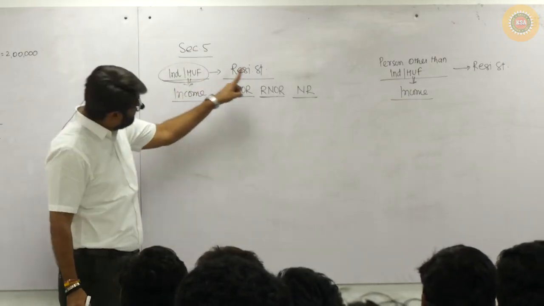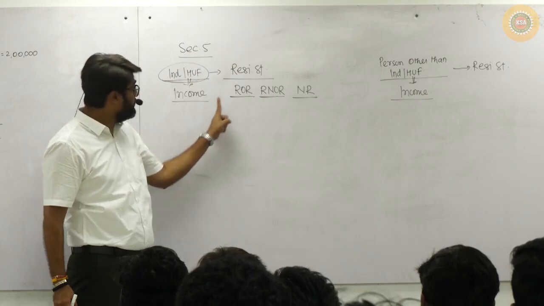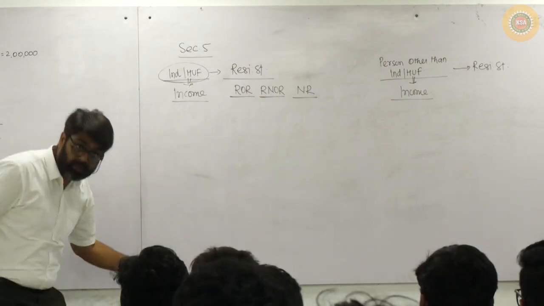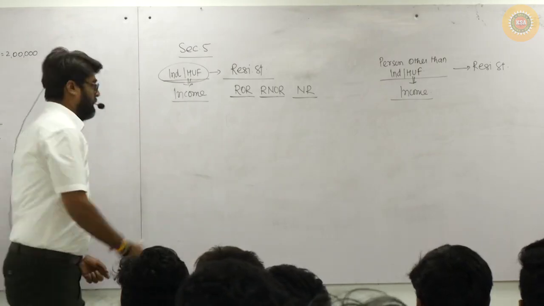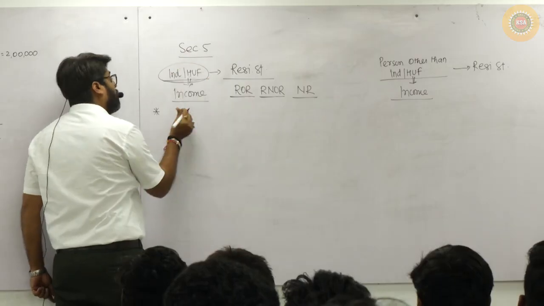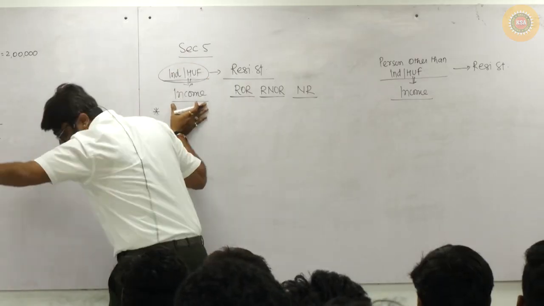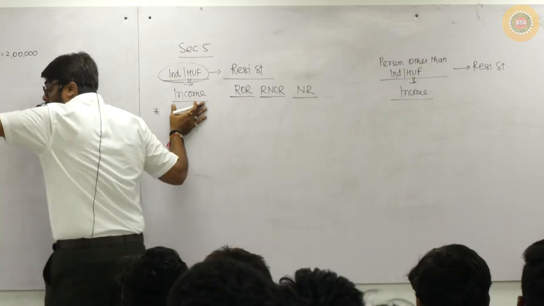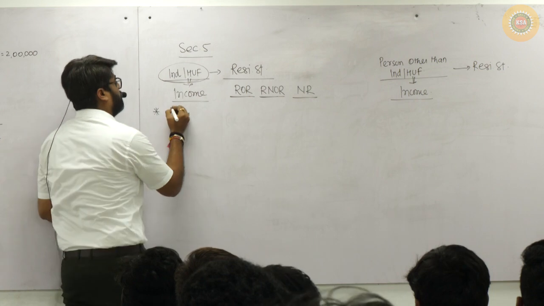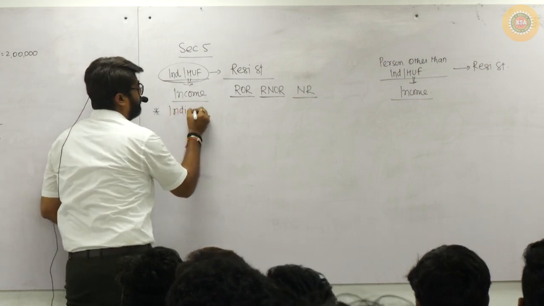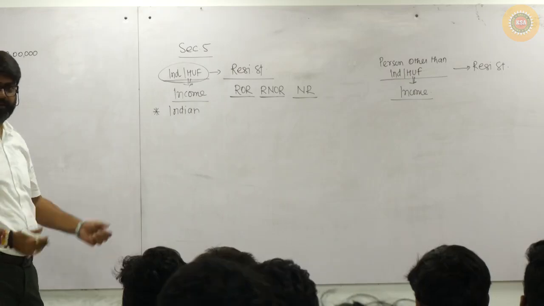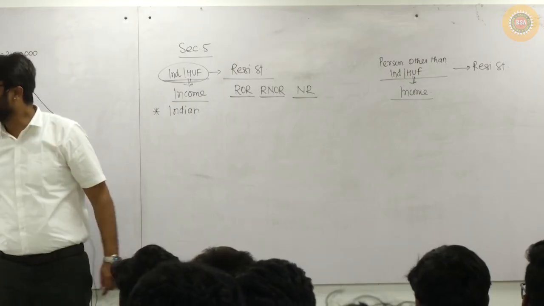So, based on his residential status, which can be any of these, and the type of income and the nature of income, what will be the nature of his income? This individual, this HUF, will be earning many incomes during the previous year. All those incomes which he is earning in the previous year, some incomes will be Indian incomes.